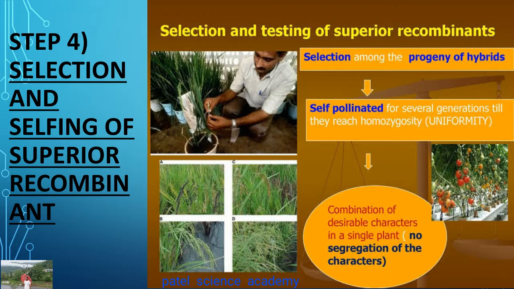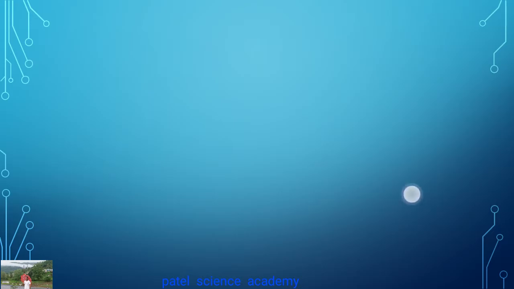So this offspring, or this F1 hybrid with all those characters, is called a superior recombinant. So you have to select it and test it for those superior recombinant characteristics. So this is about step number 4.